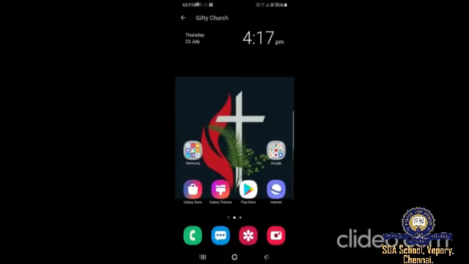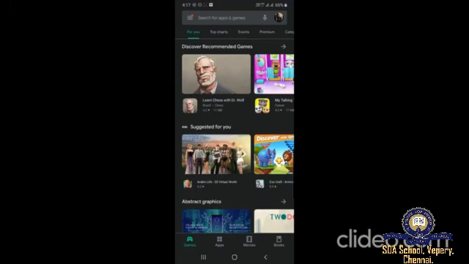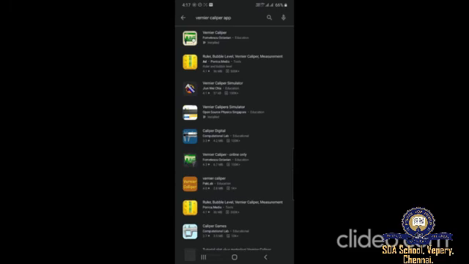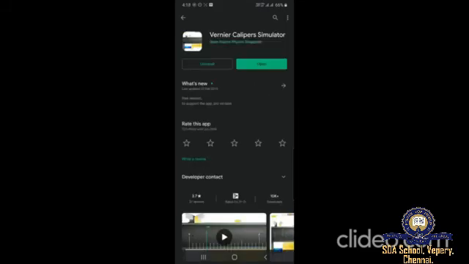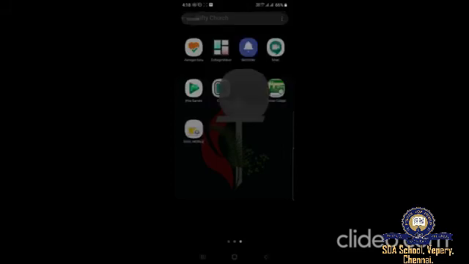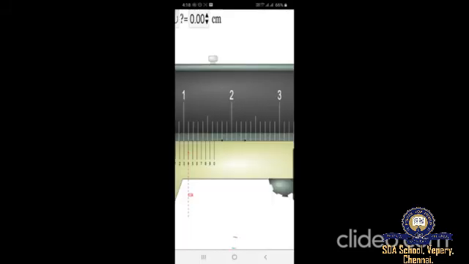The follow-up work is first you need to go to a Play Store. Just type in a vernier caliper app, okay? Vernier caliper app, and you will find many vernier caliper apps. You can click on any one app. I'm just using the vernier caliper simulator app. I've already installed it, so it would be on my desktop. So here it is, vernier caliper free. I'm opening it and you can see the vernier caliper screen, right?